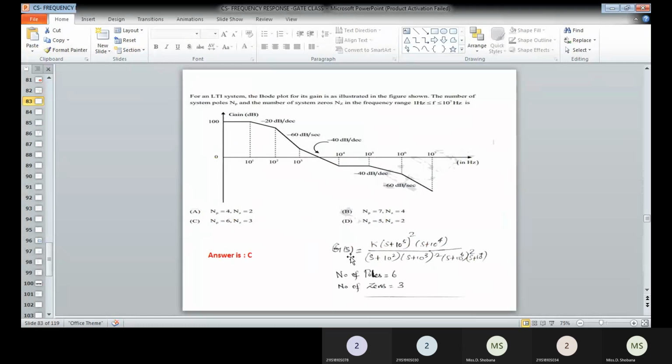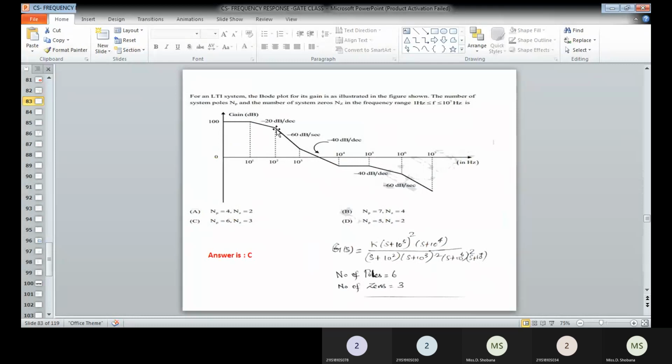Okay, so here you can also write the simple thing, G of s equal to K into (s plus z1)(s plus z2) like that, divided by (s plus p1)(s plus p2) like that. Okay, so here you can see the number of zeros will be 3. So at s to the power of 5, you can see two zeros exist.